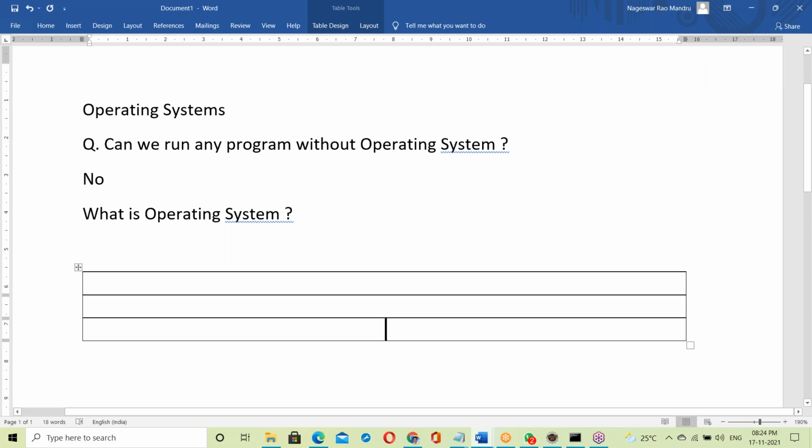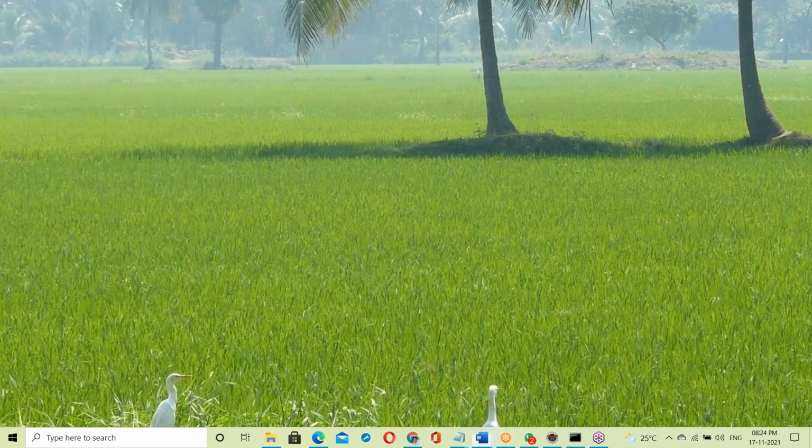Suppose you purchase a laptop. When you purchase a laptop, the laptop vendor will set up the OS. In your laptop, there is hardware. On top of hardware, there is an OS, operating system. Once OS setup is done, your system is ready. See, my laptop with OS.